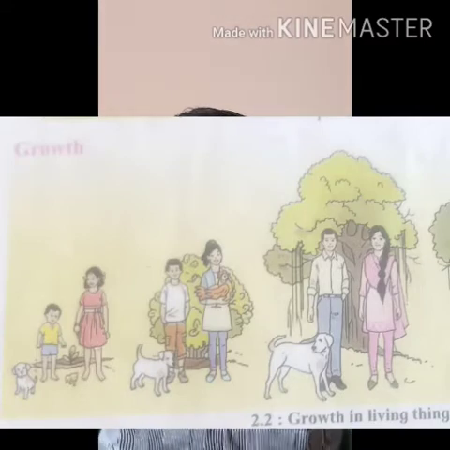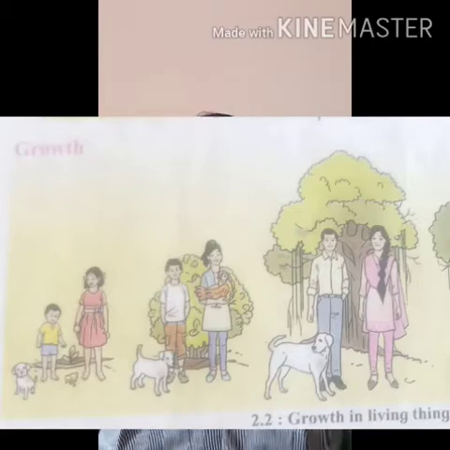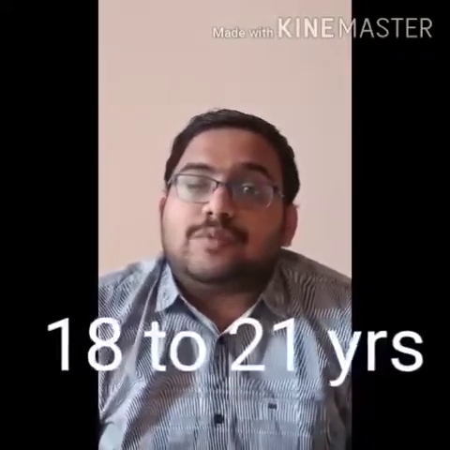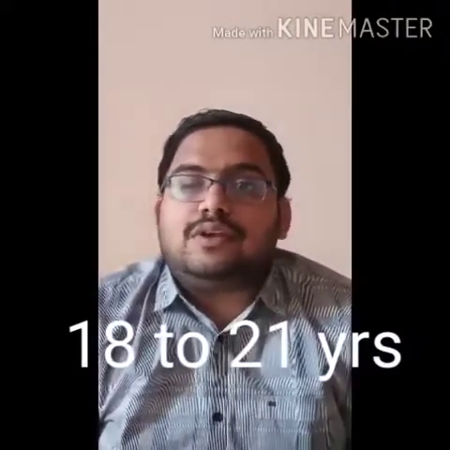While growing, different changes occur. Your height changes, your weight changes, you become stronger than before. These changes occur in every living thing in the same or different ways. Generally a human being needs 18 to 21 years for growth.